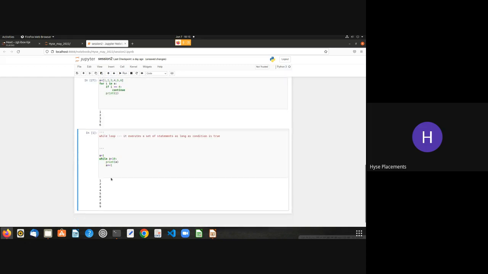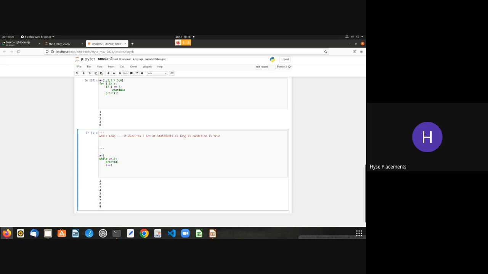You see, it prints 1, 2, 3, 4, 5, 6, 7, 8, 9. Initially the value was 1, and the condition is while a is less than 10. It goes into the condition: 1 is less than 10, the condition is true, so it enters this block and prints a, which is 1. Then a plus equals 1 increments the value of a by 1. The meaning of a plus equals 1 is a equals a plus 1, that is 1 plus 1, which becomes 2. It goes into the condition again, 2 is less than 10, the condition is true, and it prints the statement.